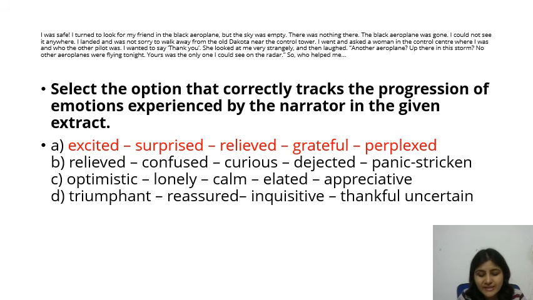So why was he excited? He was excited because he came out of the storm. He was surprised to see the empty sky, right? So he was relieved to land safely in Dakota, and he was grateful towards the other pilot who guided him so safely, and he was perplexed to know that there was no other aeroplane flying that night. So the answer is excited, surprised, relieved, grateful, perplexed.